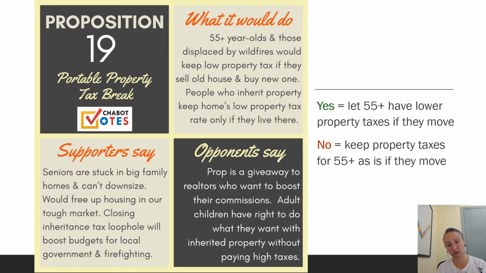Now your kids are out of the house and maybe you want to downsize. If you were to move to even a small apartment, maybe that apartment costs $400,000. So you'd be paying property tax on a much higher valued property.